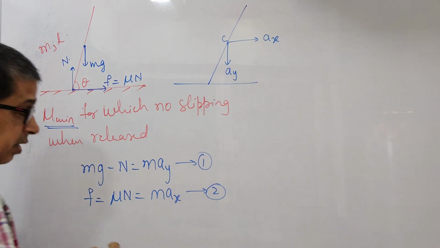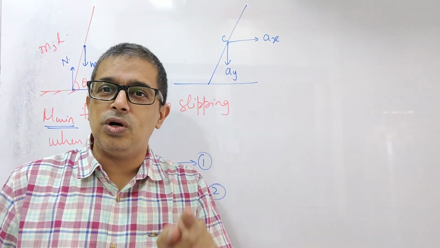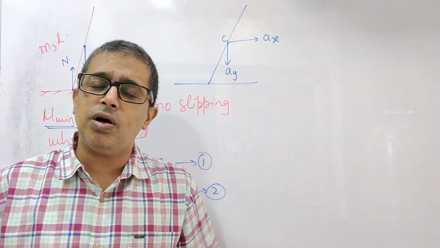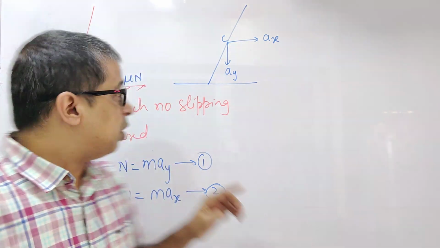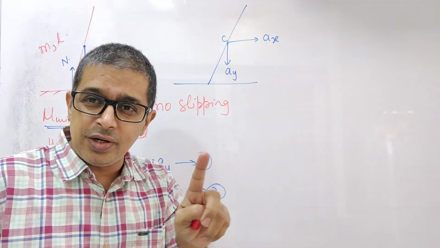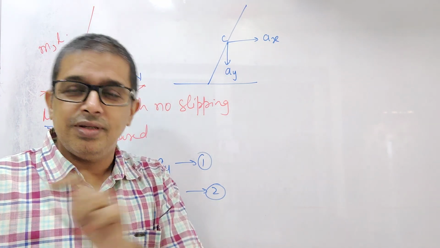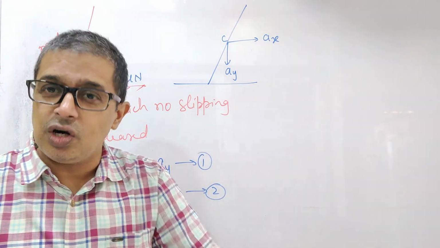Come to the third. I am insisting that the point of contact should not slip. There is one beautiful way of insisting that: take the torque about that point. If you take torque about this point and you are not introducing a pseudo force, it implies the point is at rest. You can take the torque about a particular point if and only if it is not accelerating.